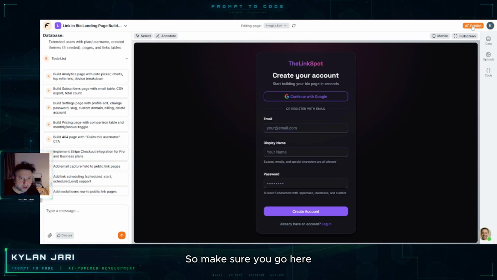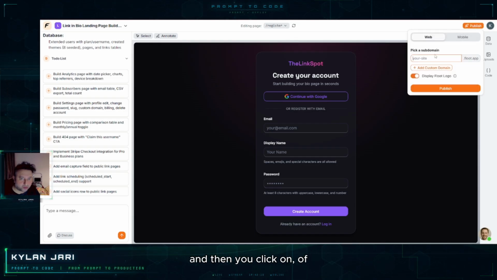So make sure you go here and then you click on, of course, you need to add your subdomain, because at the moment I'm going to use a flute.app subdomain. At the moment I am not going to add any custom domain because we are still building, we need to test, we need to fix errors and all that. So I will call this the link spot.